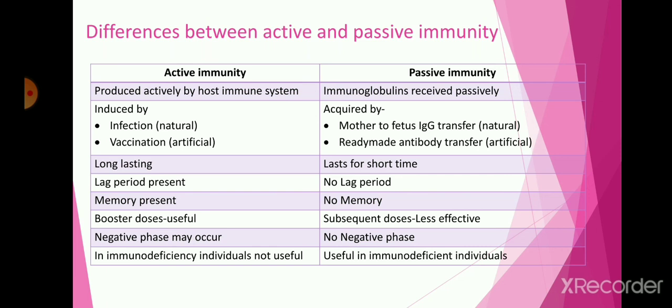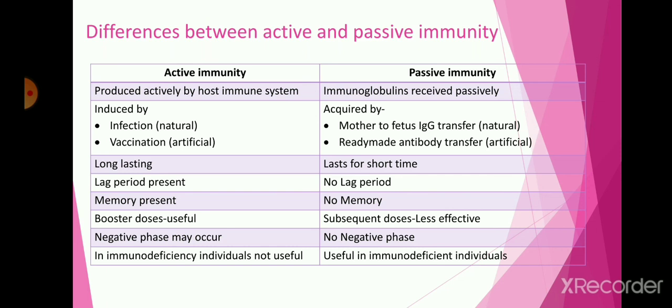Next one, booster dose useful. Whenever a microorganism infects the organism's body, active immunity starts to respond against that microorganism. But in passive immunity, subsequent doses are less effective.